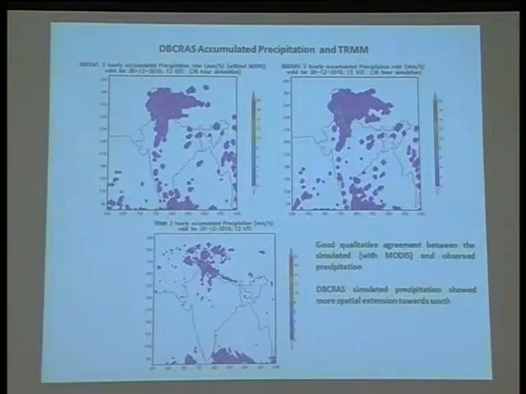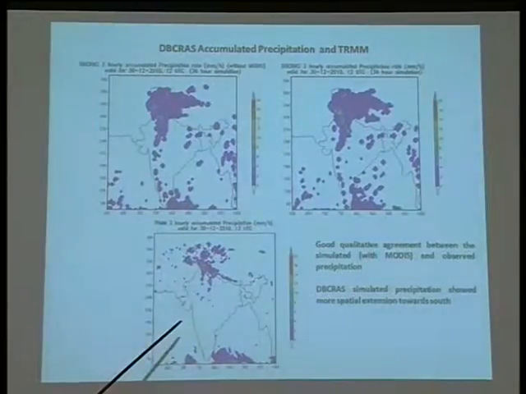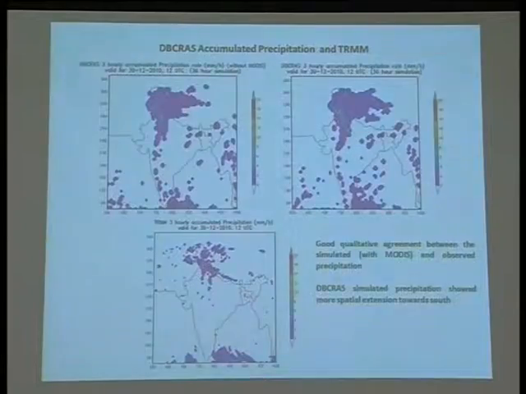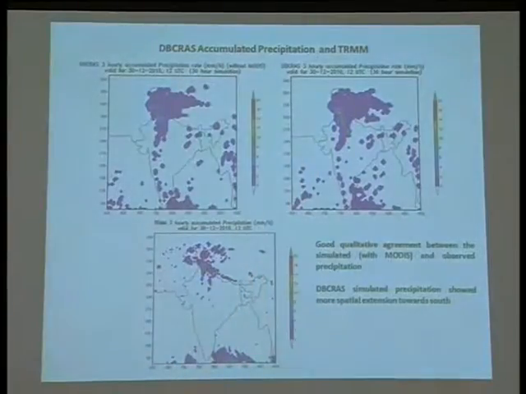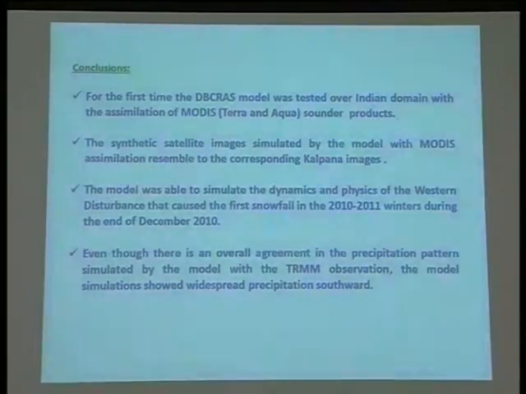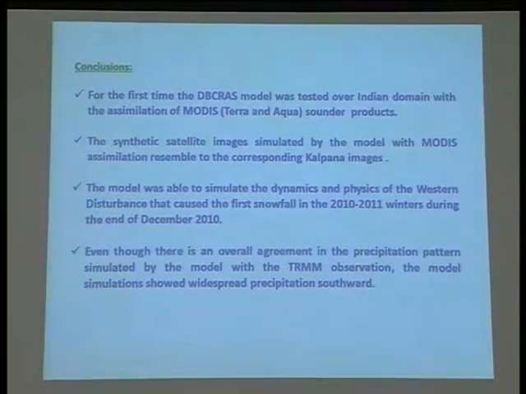This is DBGRASS accumulated precipitation and TRMM data. This is without MODIS and with MODIS, and this is the observation. Even though DBGRASS could not capture the pattern of precipitation, with MODIS assimilation it could capture the maximum value here. Even though there is an overall agreement in the precipitation pattern simulated by the model with the TRMM observation, the model simulation showed widespread precipitation southward. Thank you.